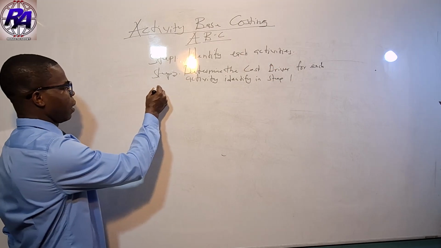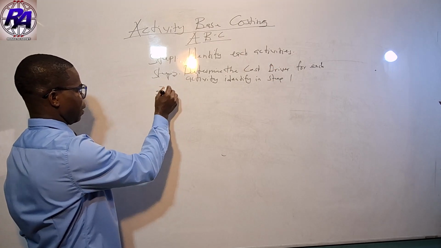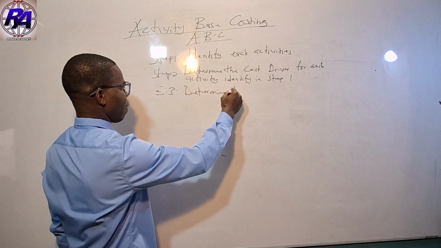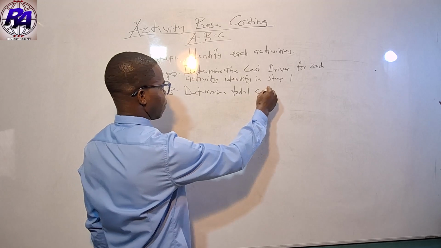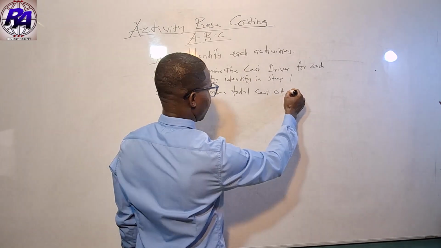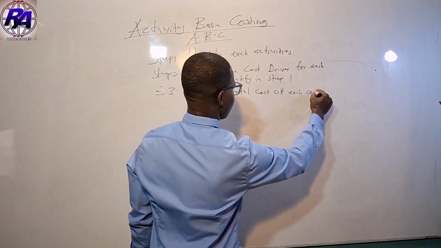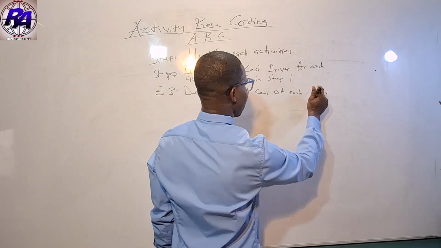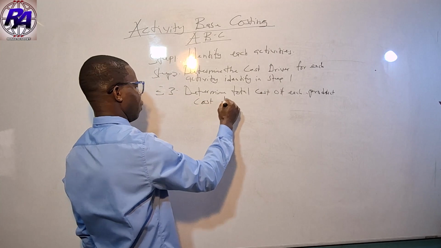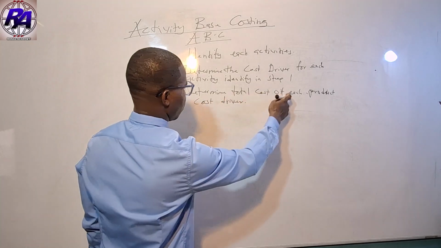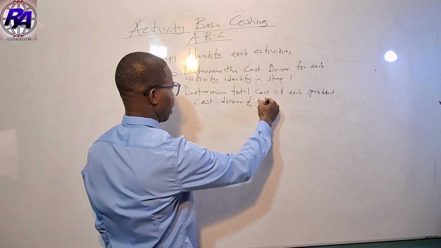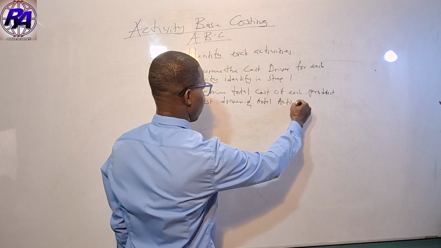Now step three is to determine the total cost of each product cost driver and the total activity cost.